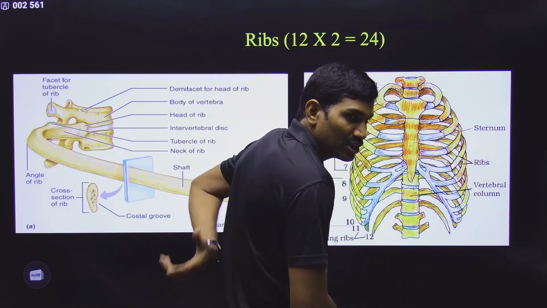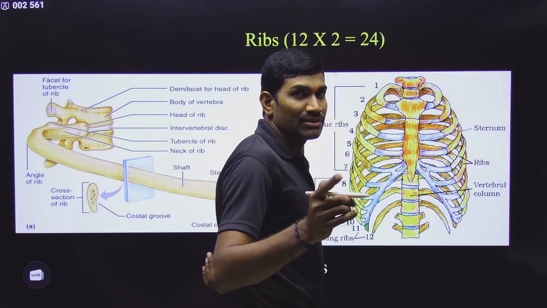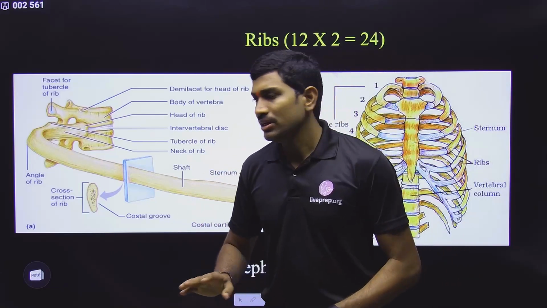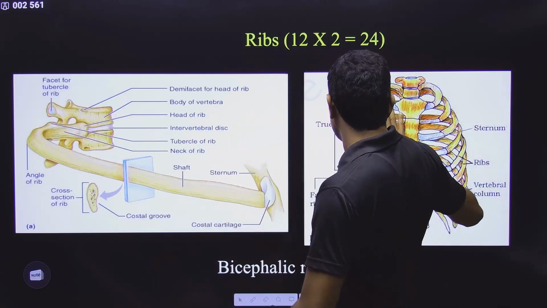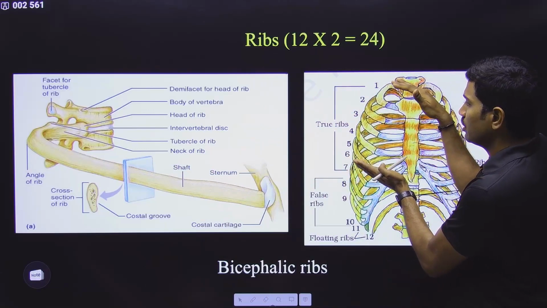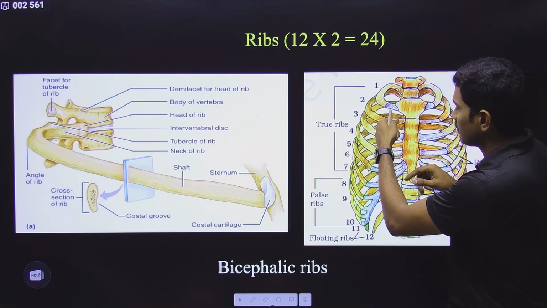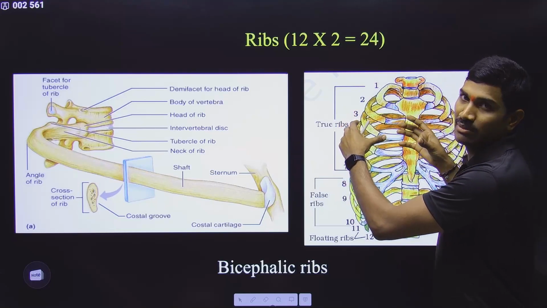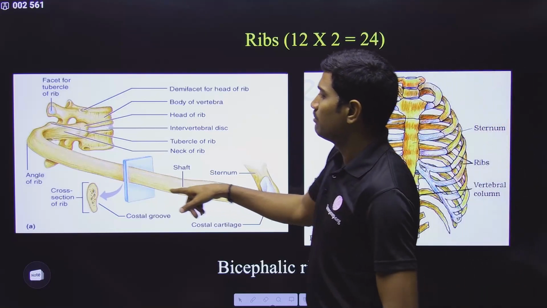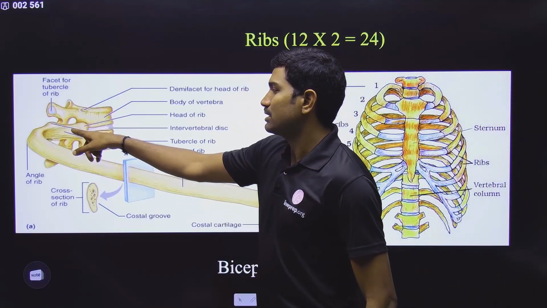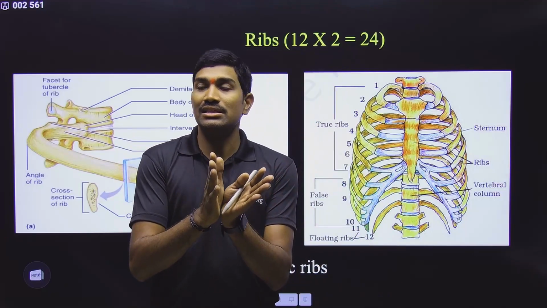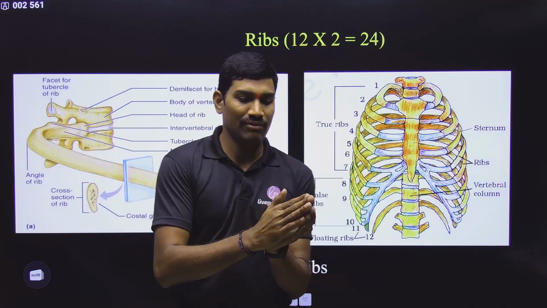That too I told you. How many thoracic vertebrae are there? 12 thoracic vertebrae are there. Now the ribs will attach to these vertebrae. So please remember, in general we are talking about the true ribs. Vertebrae are present on the dorsal side. Sternum is present on the ventral side. On the lateral sides these ribs are present. And these ribs are actually flat like this. On the dorsal side, the rib is divided into two heads. Since it is on the dorsal side, this rib has two heads.